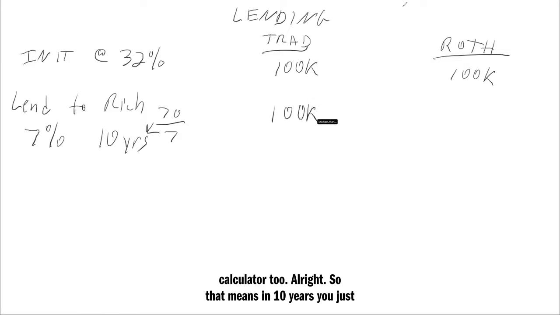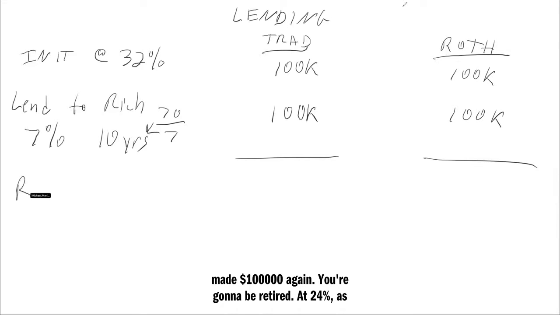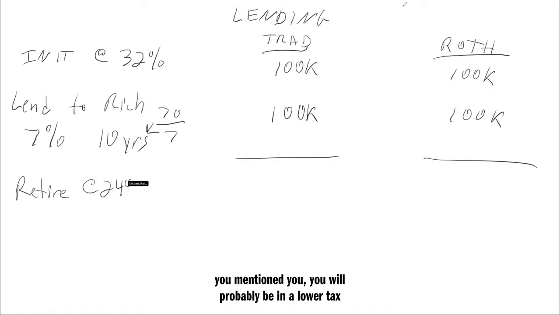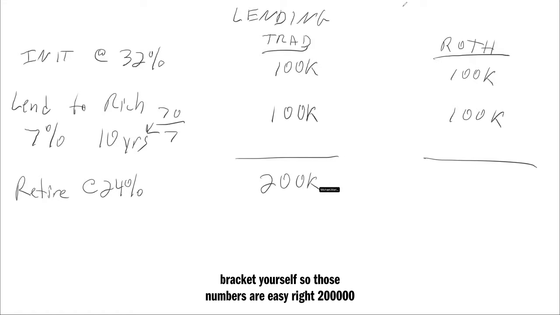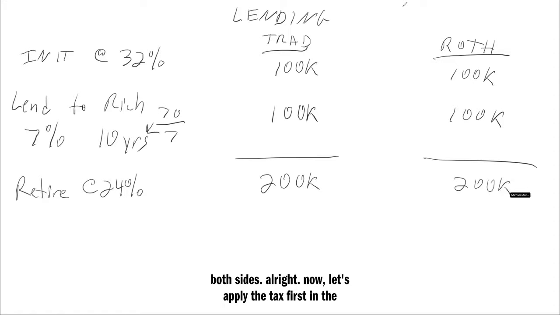All right, so that means in 10 years, you just made $100,000. Again, you're going to be retiring at 24%. As you mentioned, you will probably be in a lower tax bracket yourself. So those numbers are easy, right? $200,000 both sides. All right, now let's apply the tax.